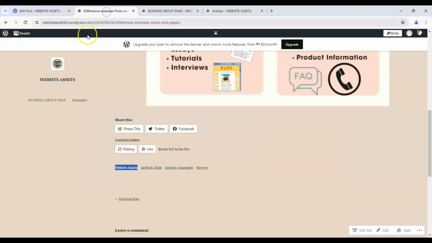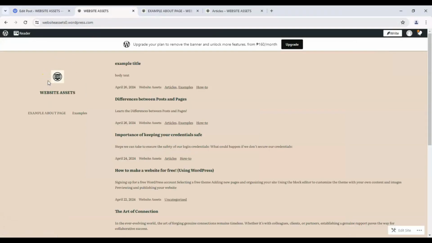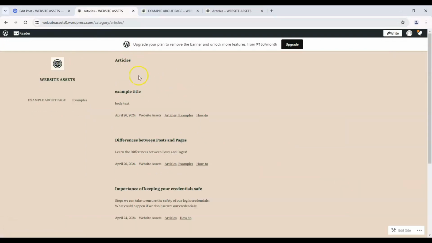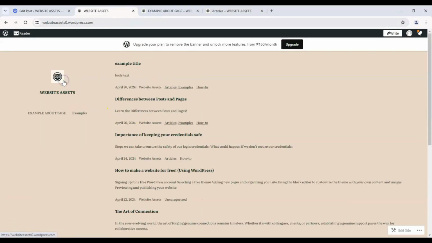Now, if we went to our site here, it appears right here. And if we click on articles, it appears under this category. If we click on examples, it also appears under the same category.